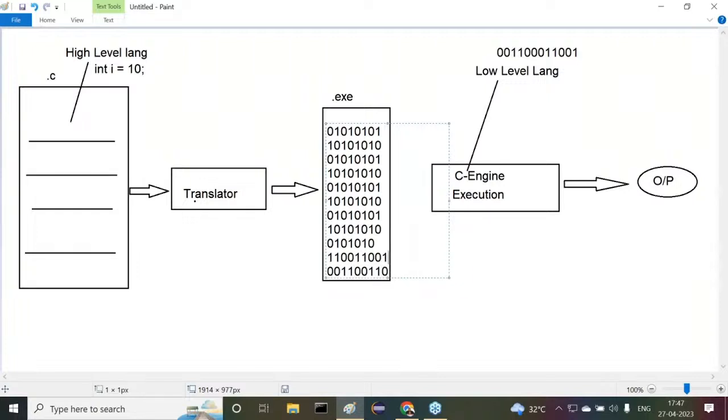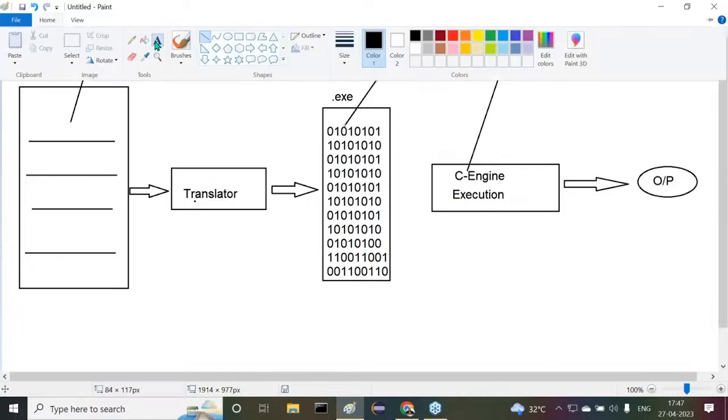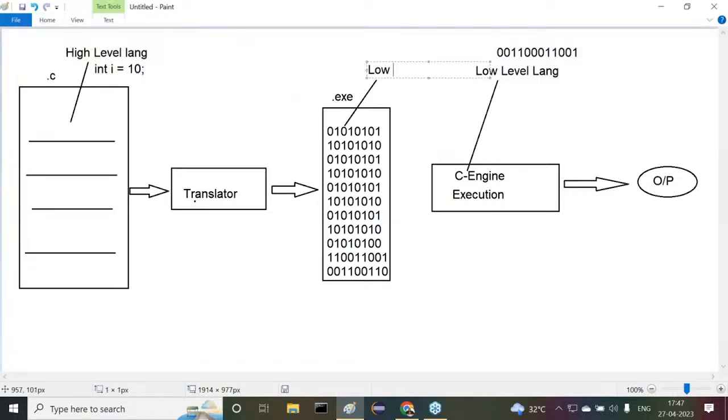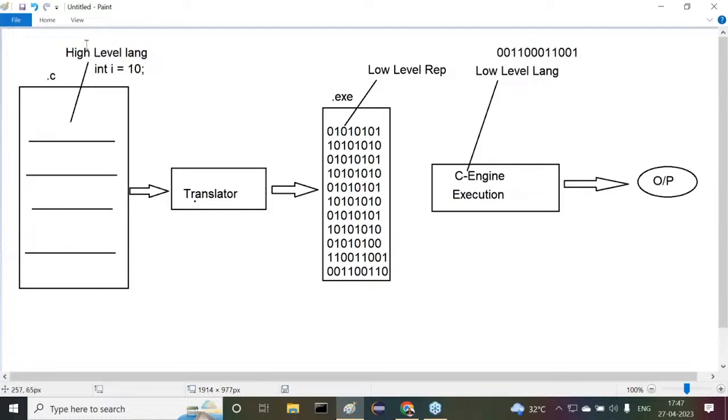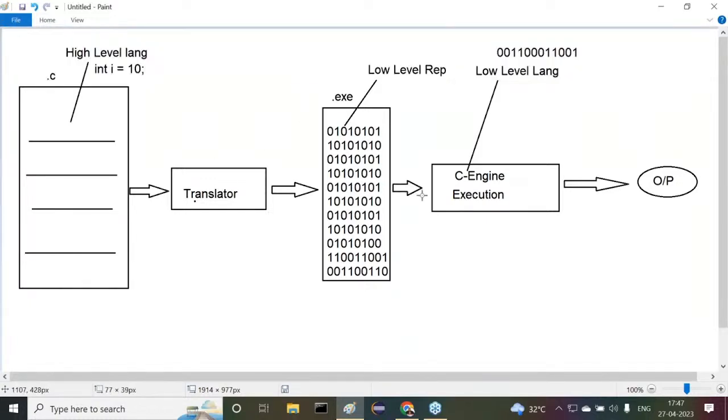Right, sir. These are the low level representations. We can understand this. This is low level representation. Whenever we get this low level representation, if we give this low level represented code to the C engine, the C engine will execute this low level code and is able to provide the required output.